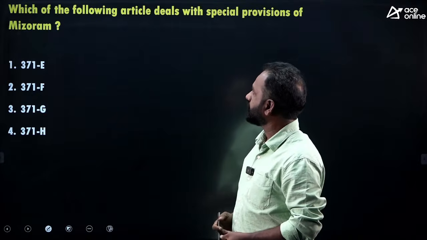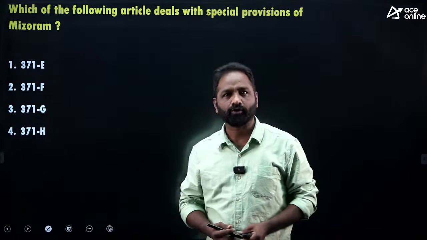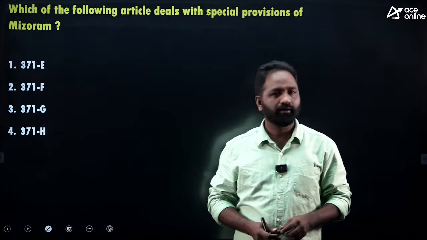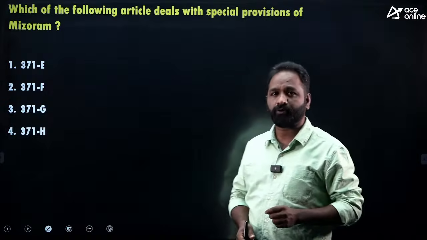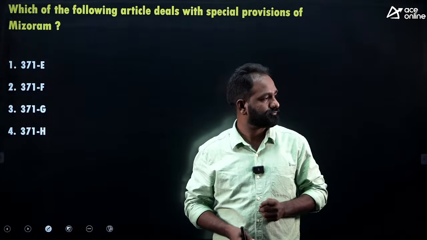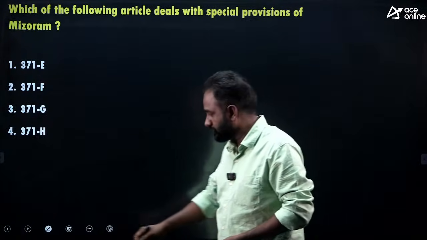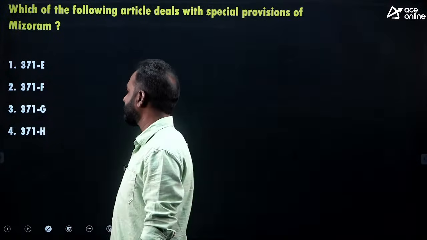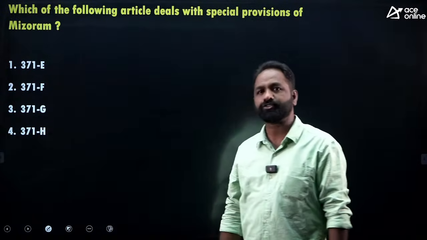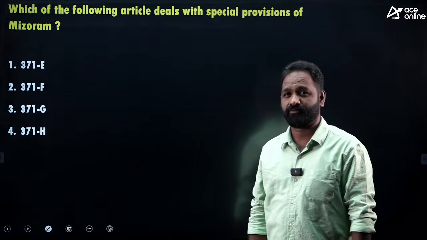Clear? Okay. Let's see. Which of the following articles deals with the special provisions of Mizoram? The question is, which article is related to the special provisions of Mizoram? Article 371E, 371F, 371G and 371H. So Mizoram, Z. Is it the right answer?